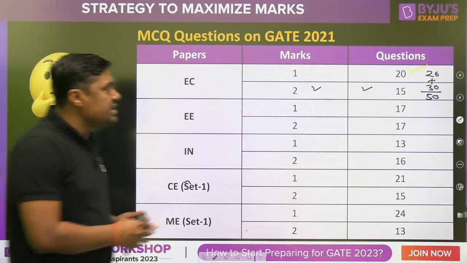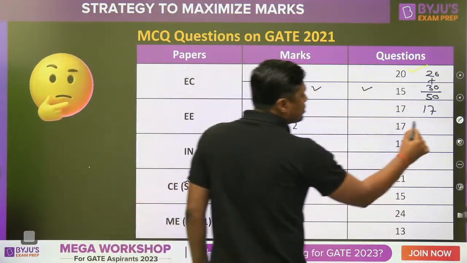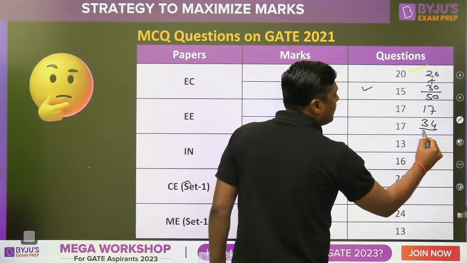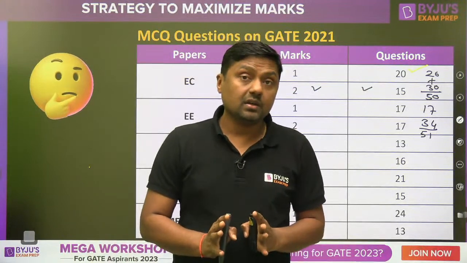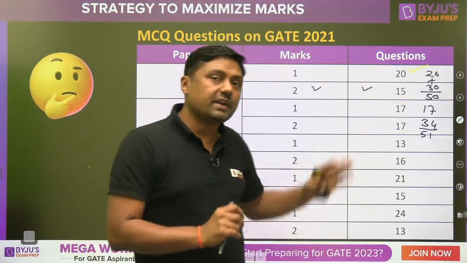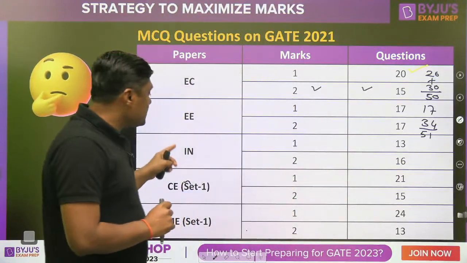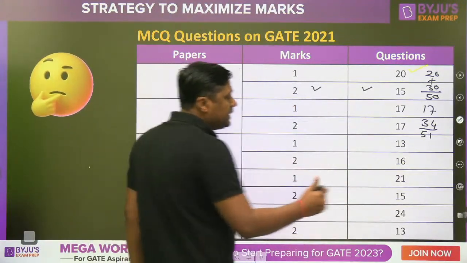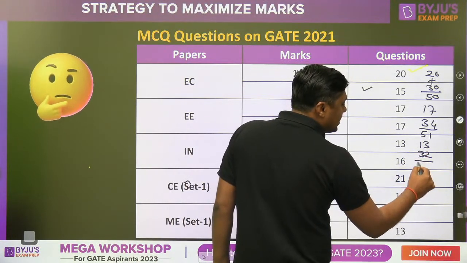Similarly from electrical engineering, 1 marks 17 means 17 marks, 2 marks 17 questions, 34 marks, what is the total? 51, again nearly 50% marks, right? Out of 100, 50 marks. So that is the weightage of MCQs. Third branch, that is the instrumentation, again 13 and 32. So what is the total? 13 plus 32, that is 45 marks.